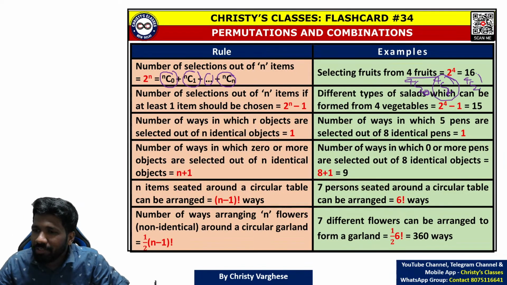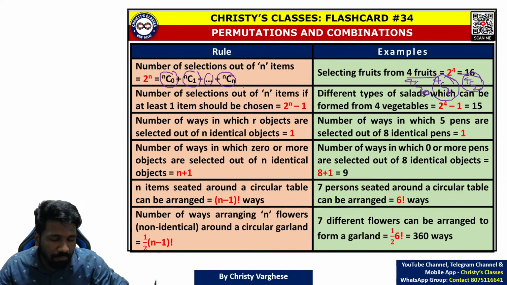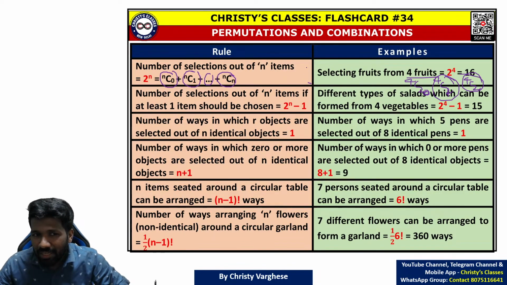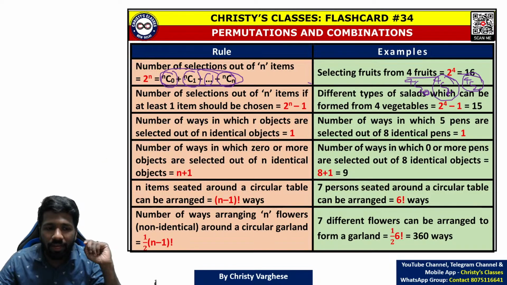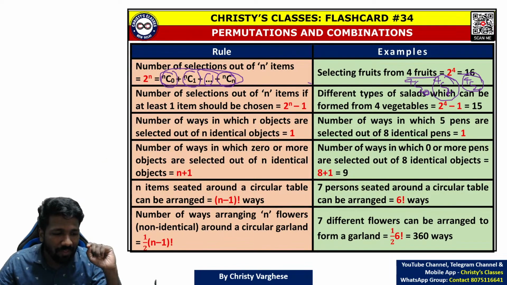2 fruits can be selected in 4C2 ways. Because apple and orange, apple and grapes, apple and pineapple, orange and grapes, orange and pineapple, grapes and pineapple. That is 6, the 4C2 possibilities. So listing it like this and adding it, that is one way of doing it. But there is a shortcut way.